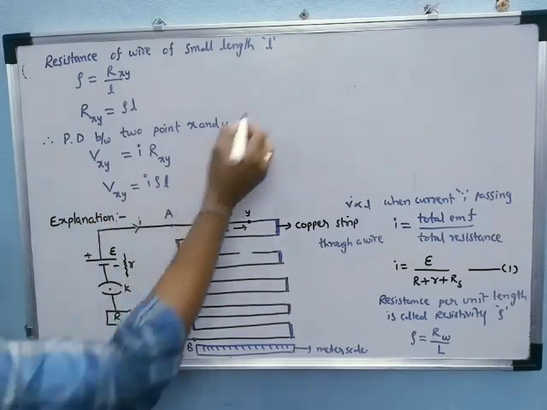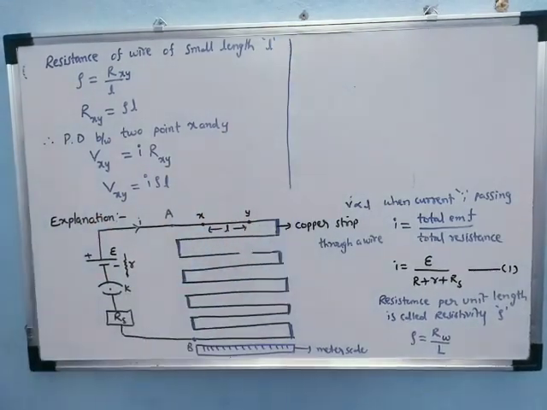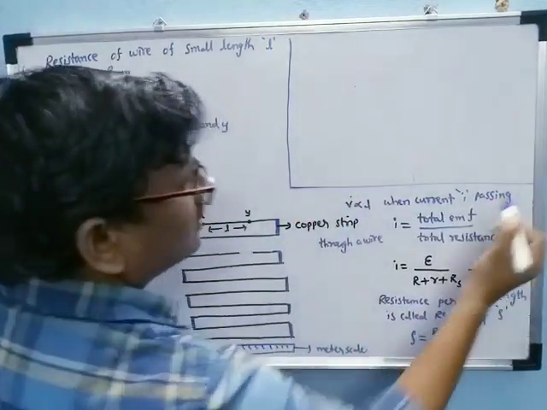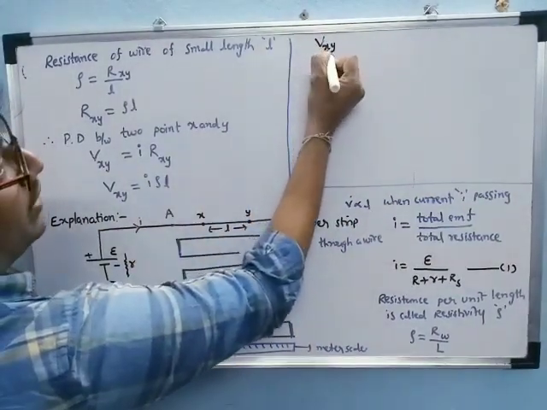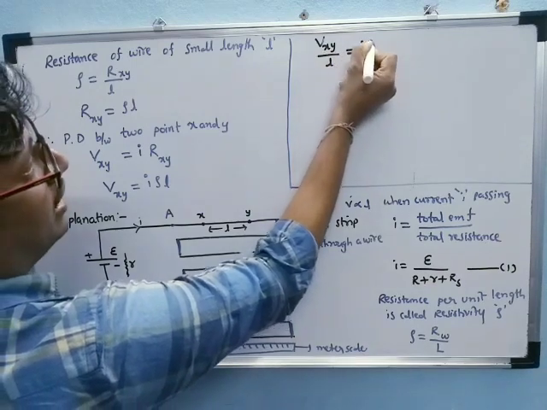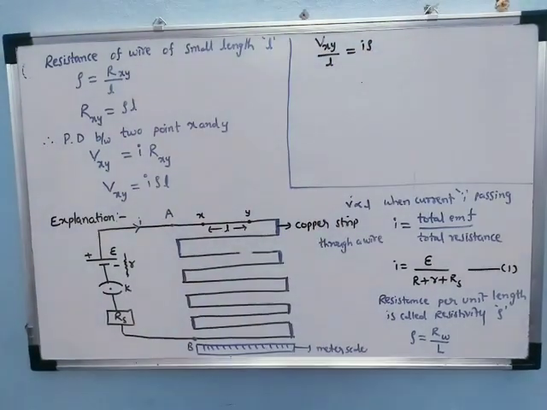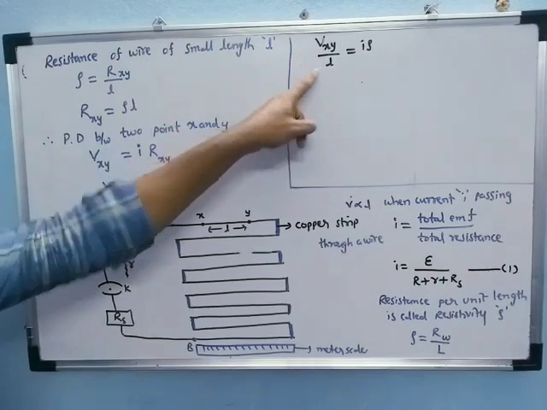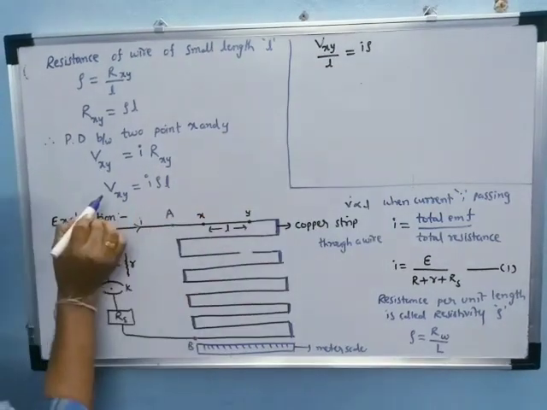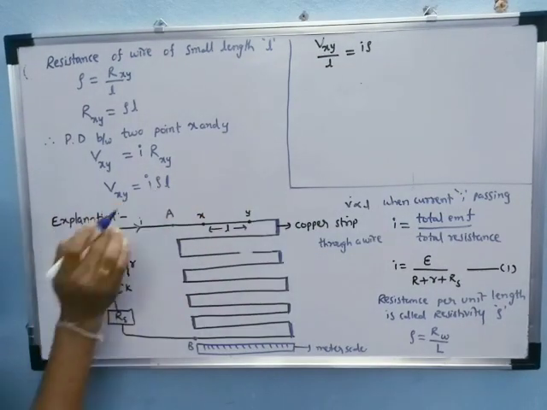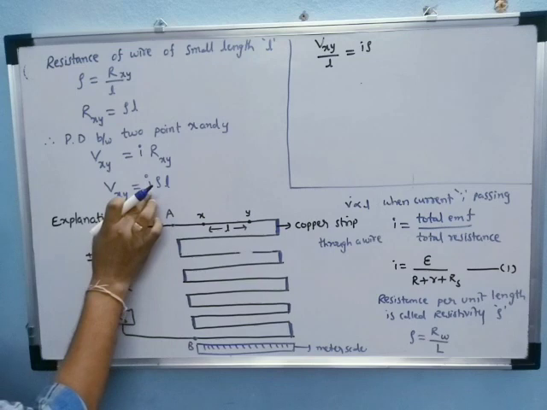Now this l we take to the denominator. So Vxy by l is equal to I rho. That is nothing but the potential dropped per unit length, equal to I into rho. Using this, the resistivity rho is a constant and the current is also constant.